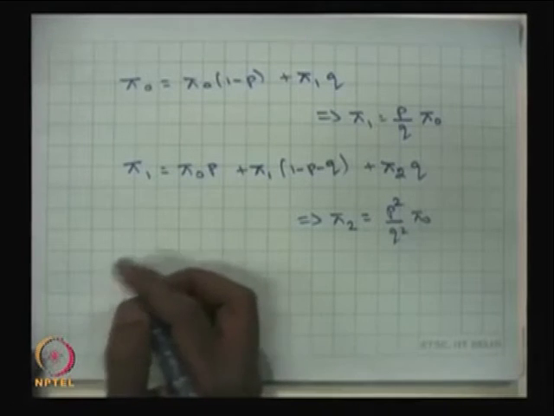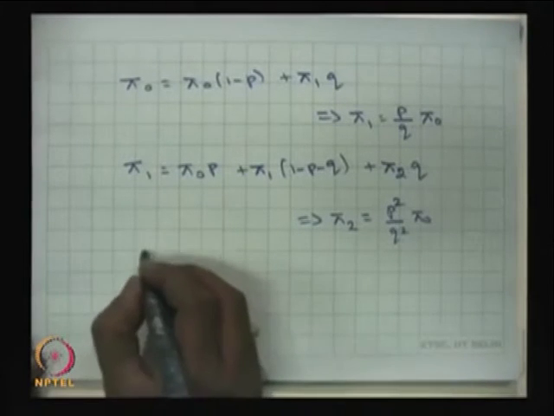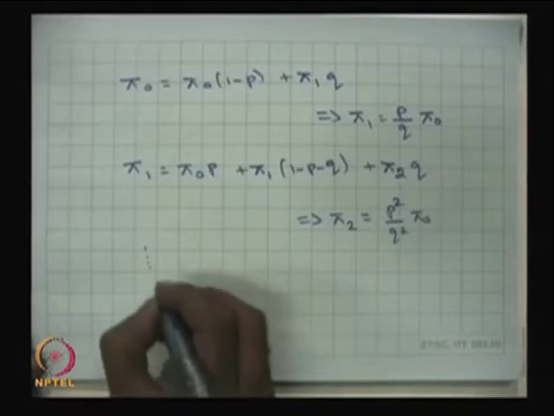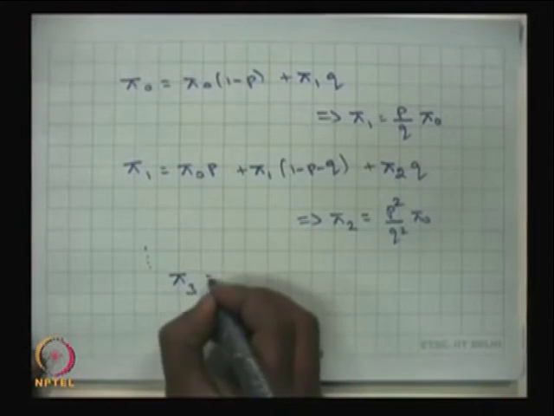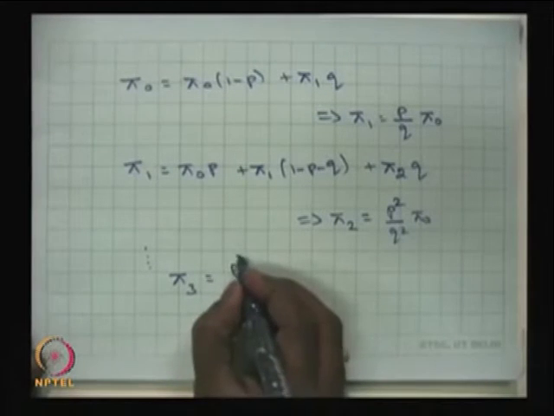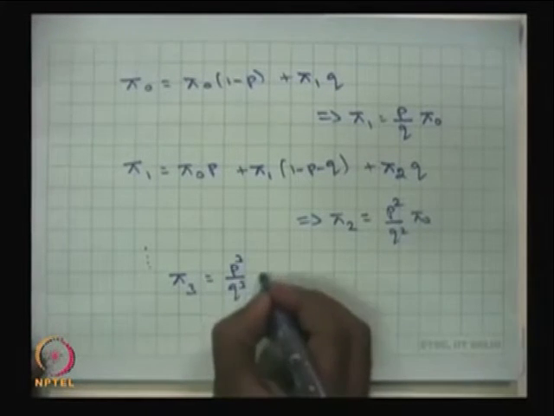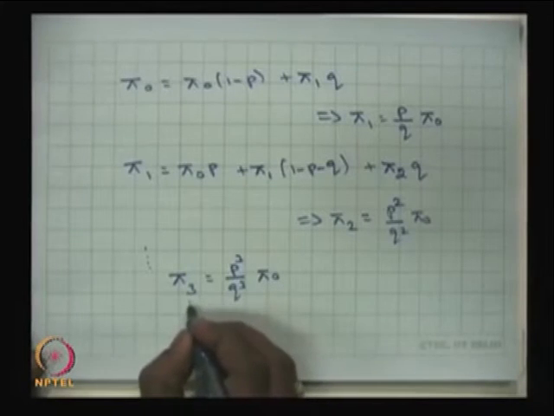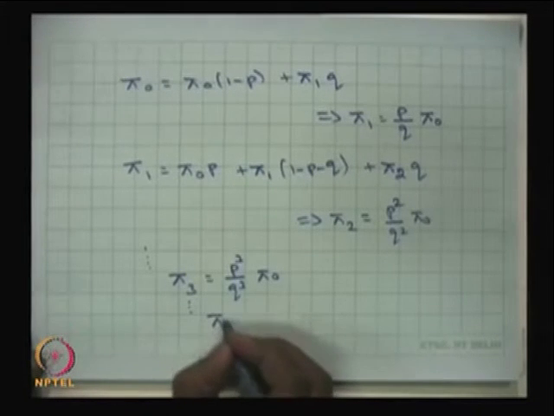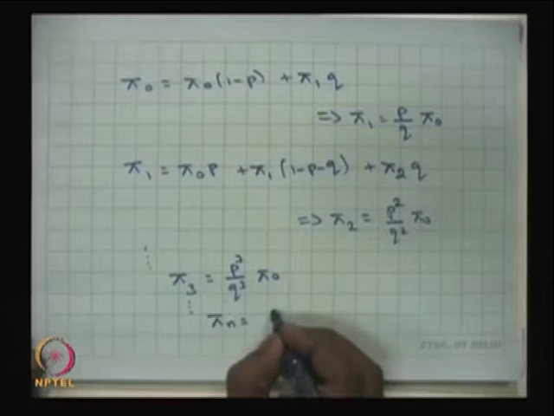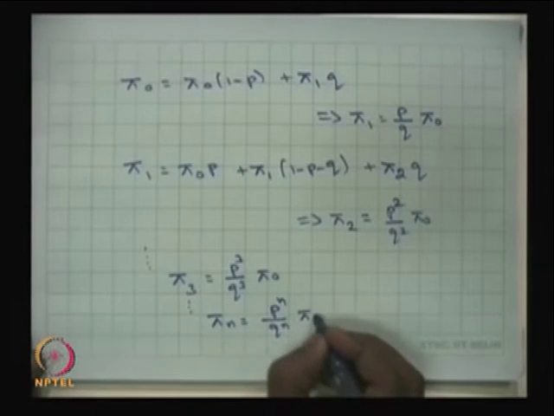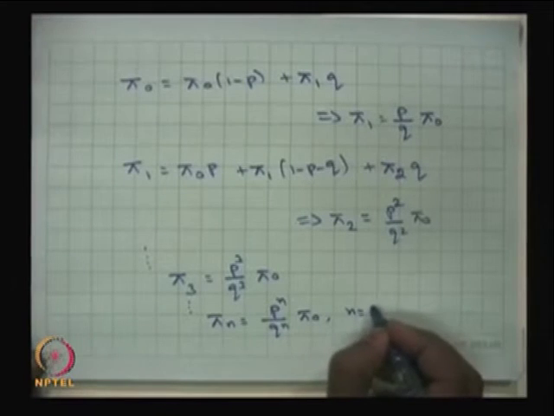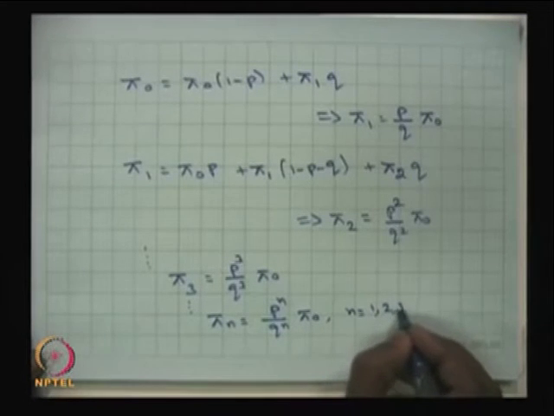Similarly, if I take the third equation and do the same thing, finally, I get pi 3 is equal to p cube by q cube times pi naught. The same way I can go further. Therefore, I get pi n in terms of pi naught for n is equal to 1, 2, 3 and so on.